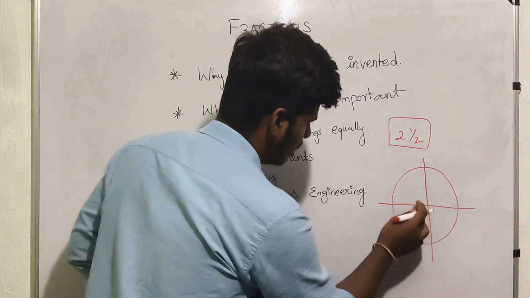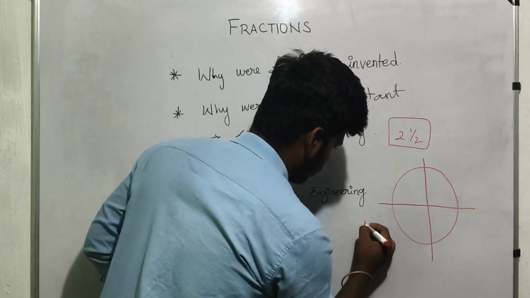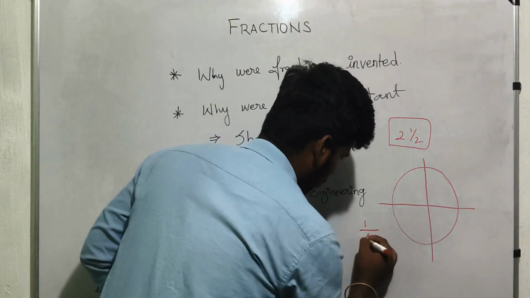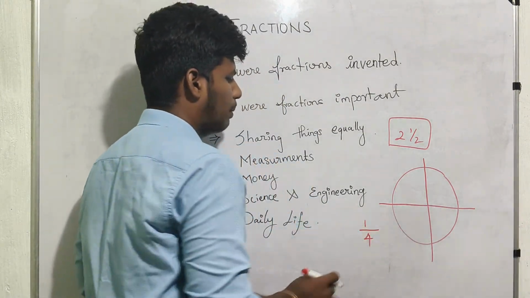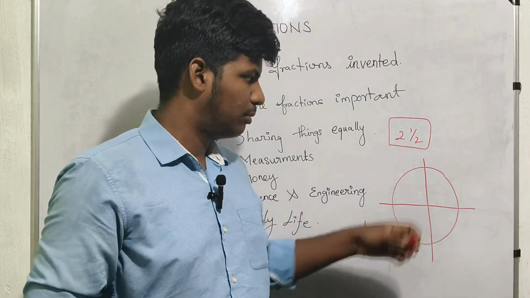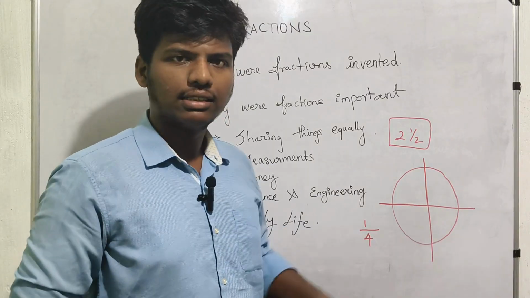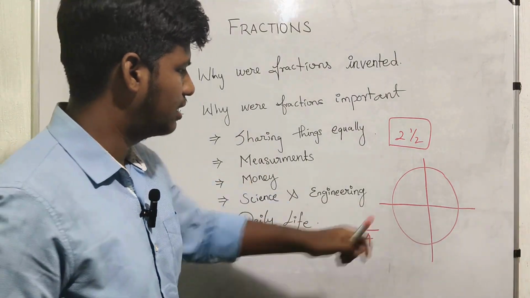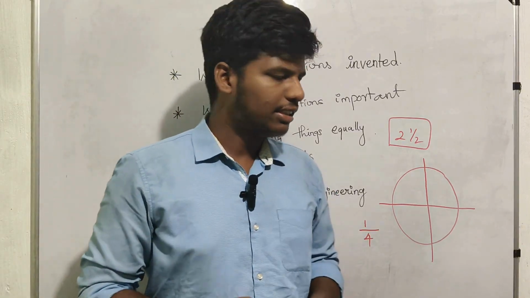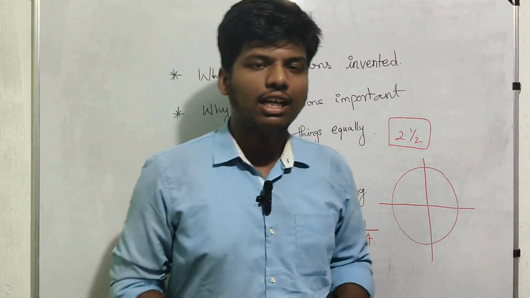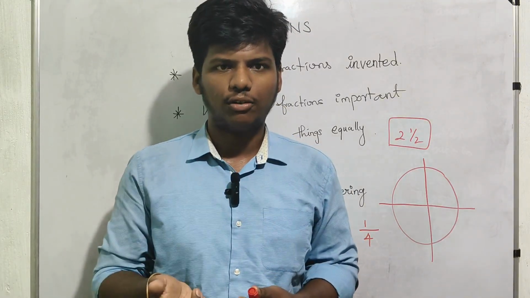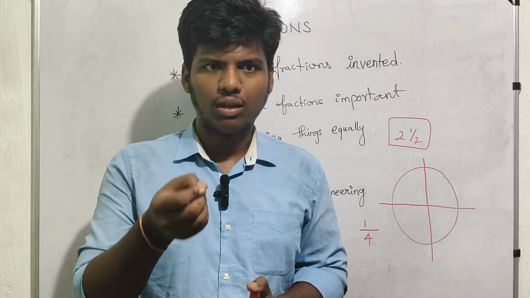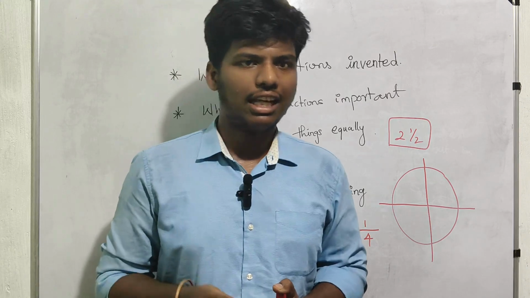So how can I describe this? This is one full pizza. I divide it into four parts, so each one gets 1/4 of the pizza. Everyone gets an equal amount of slices. So that is sharing things equally. Next is measurement. In the same way, we measure milk using 1.5 liters or 2.5 liters, or in cooking in the kitchen we use 1 tablespoon or half a tablespoon. So in measurements, fractions help.